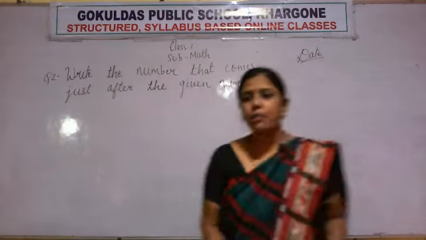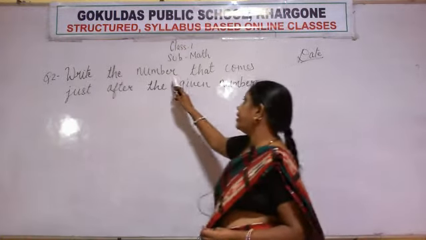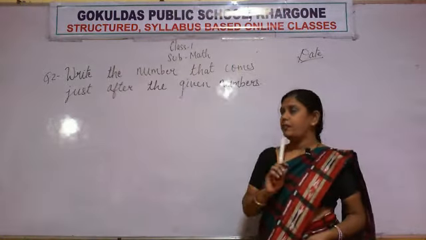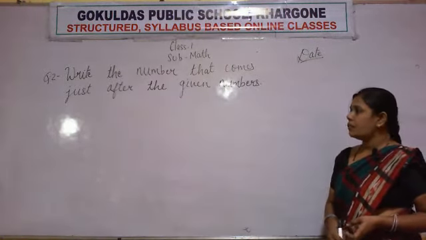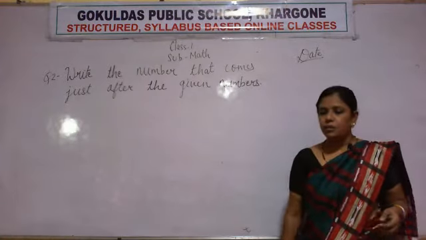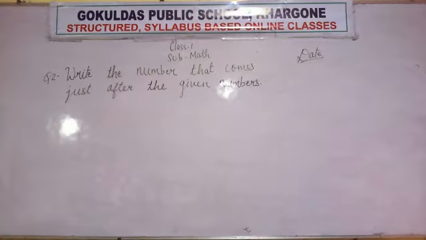So I will give you time to copy the question. Copy it fast. Once again I am reading the question for you. Write the number that comes. Write the number means you have to write a number. Only one number you have to write. Write a number that comes just after the given numbers. So copy the question from the board fast.